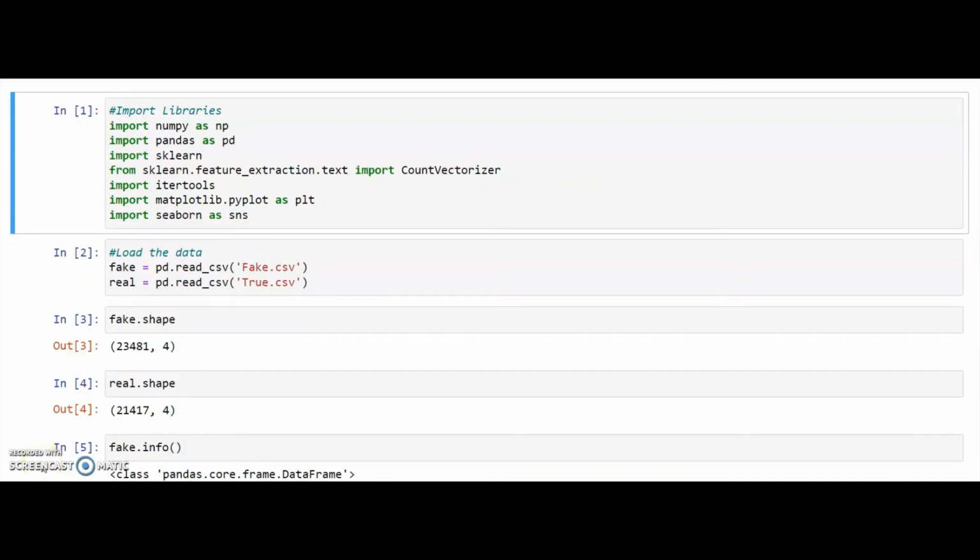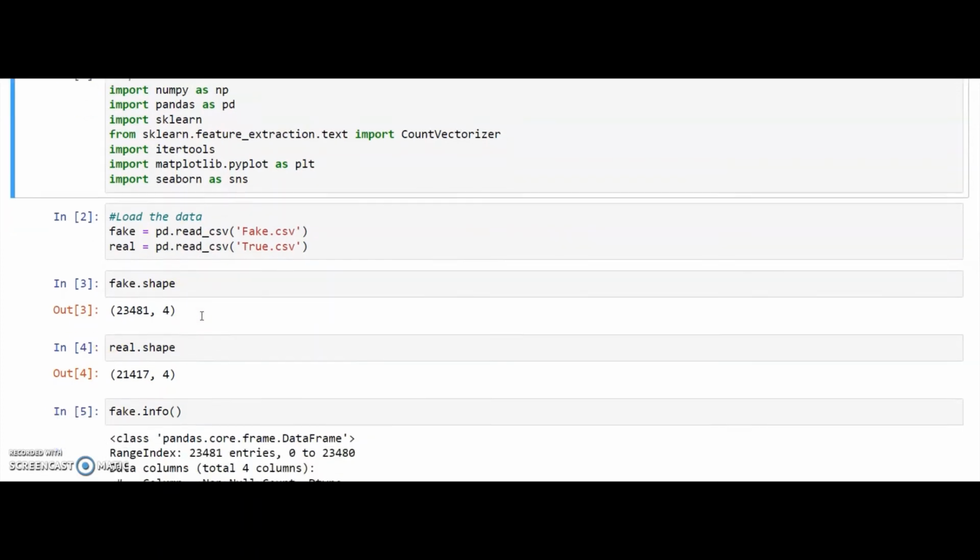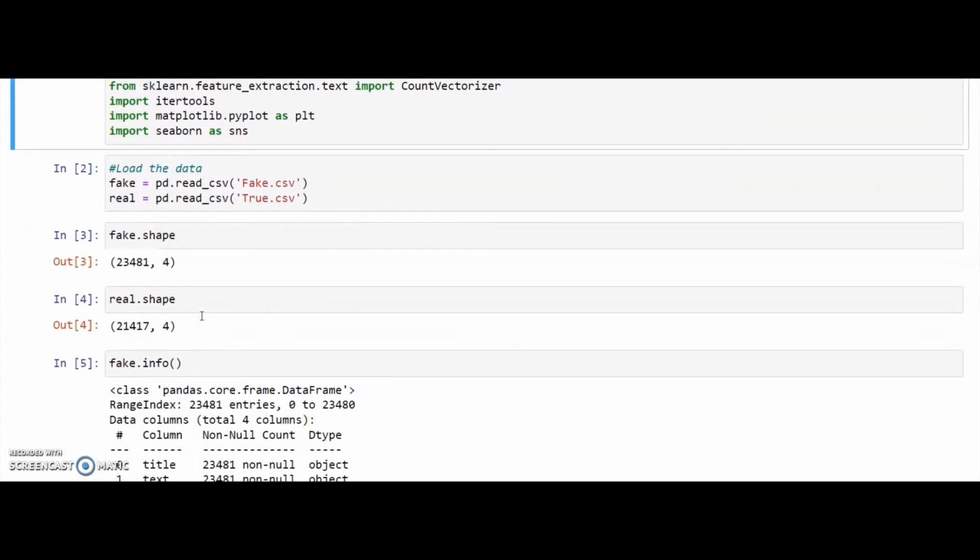Hi, I'm Neha Joseph, and as a part of the project Fake News Detection, here we'll be looking into the model development, the back end and the front end working. As we can see over here, very first we have worked with the data, which are the fake news and the true CSV data.